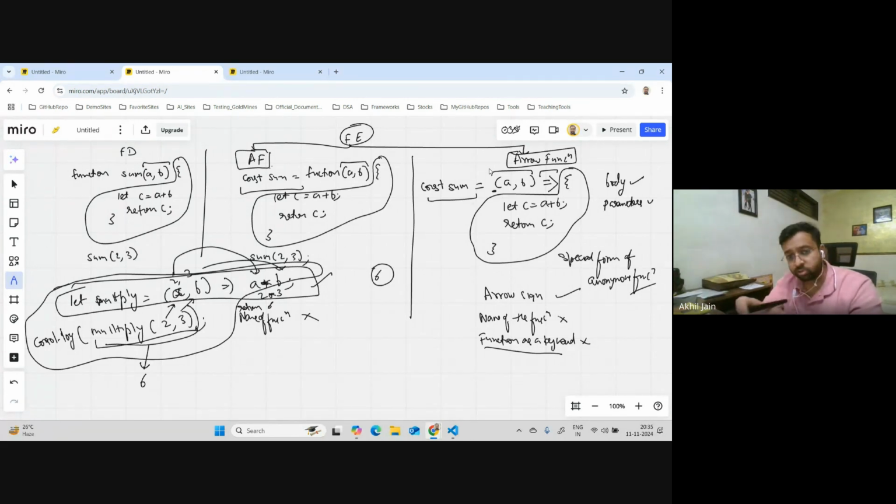But yeah, when it comes to function, these are the three: function declaration, function expression, which can be broken down into anonymous function, and there's a specialized form of anonymous function called arrow function. I hope you will remember this, because in interviews people ask a lot of queries on this. I'll not cover anything else, but I just wanted you to know there is something called, yeah, Amrinder, please.